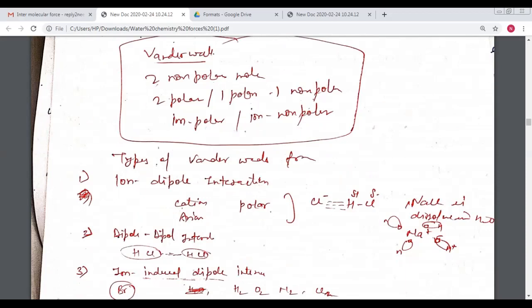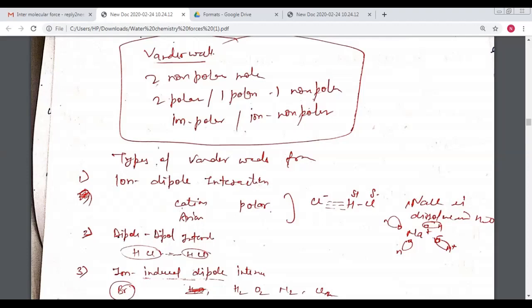As the name suggests, one part is the ion and the other part is the dipole. Dipole means there is a polar molecule. Polar means it has both positive and negative ends. The ion may be a cation or an anion. If we take the example of Cl, so that Cl negative, the interaction is between the Cl negative and the dipole. Dipole means a polar molecule, and we take the example of HCl.